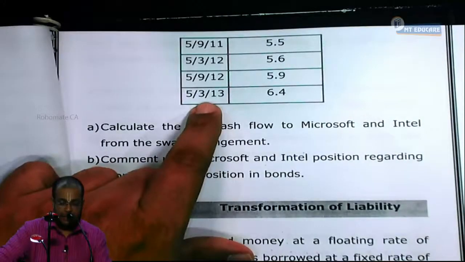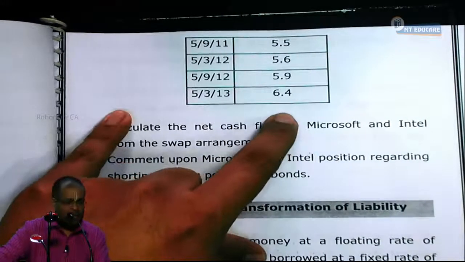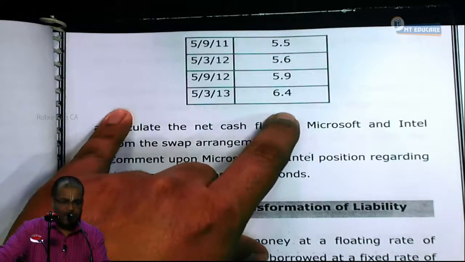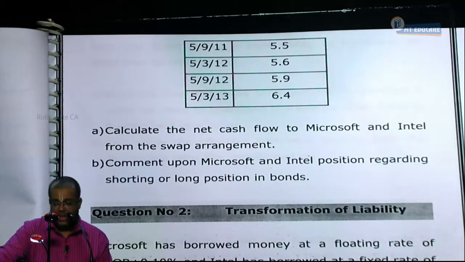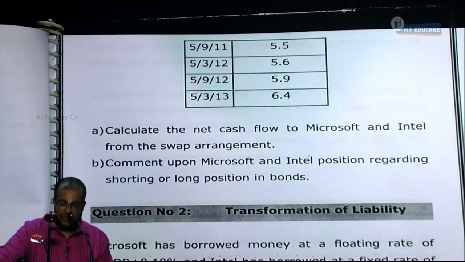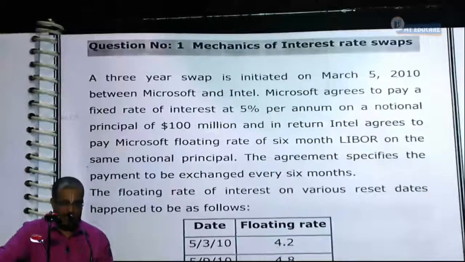Like that, they have given up to 5th March 2013. Interest rates may be given more than required, also given for safety. A. Calculate the net cash flow to Microsoft and Intel from the swap arrangement. B. Comment upon Microsoft and Intel position regarding shorting or long position in bonds. This is the question that has been asked.